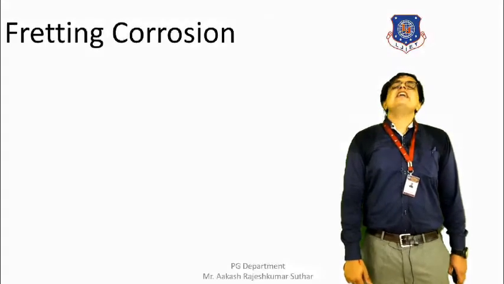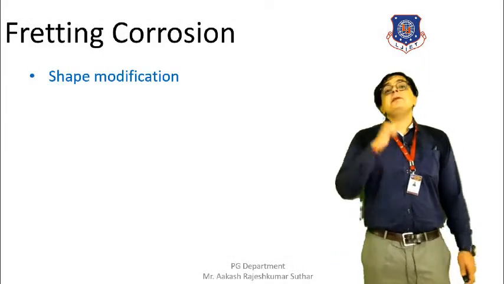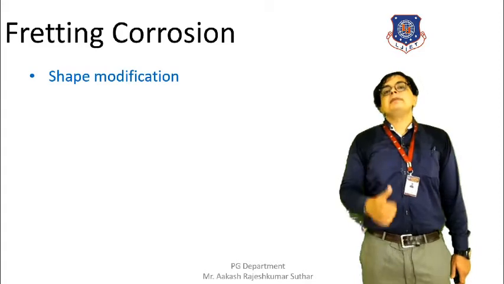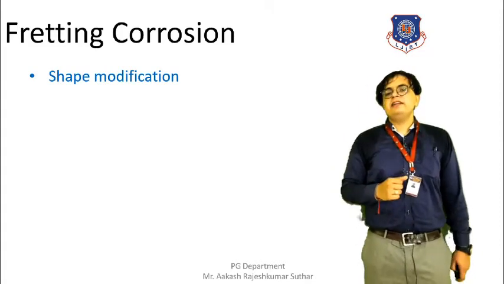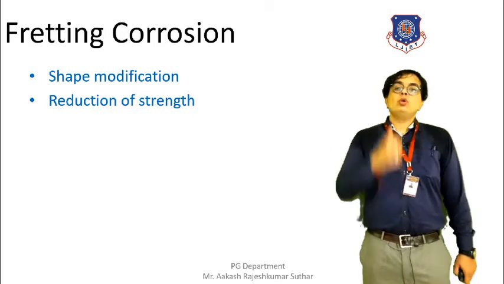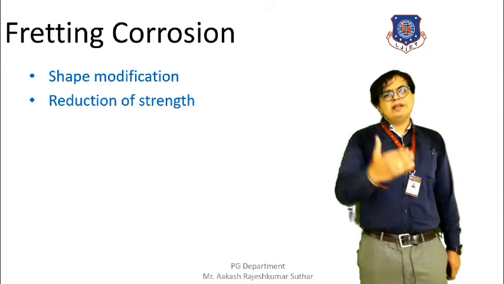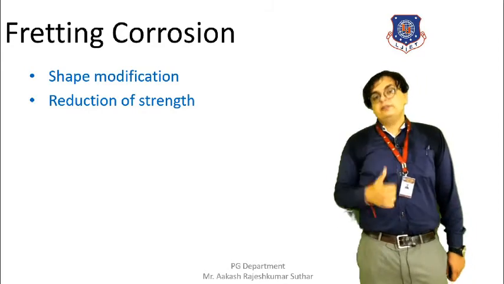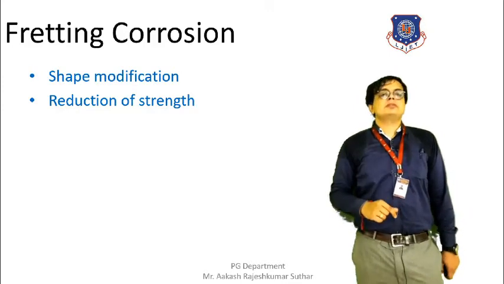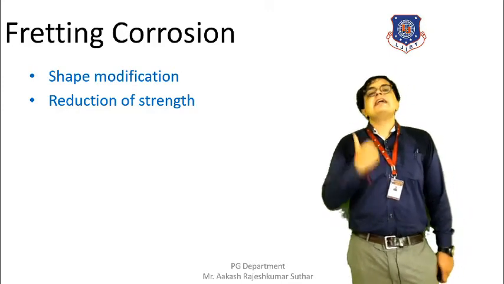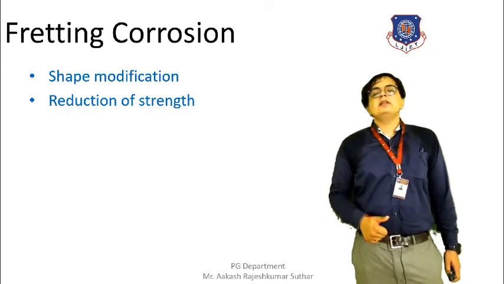Now let's see the side effects of fretting corrosion. Because of fretting corrosion, the shape of the equipment or the part will be modified, and the load taking capacity of the machine or part where the fretting corrosion has occurred will be reduced. It will not take excessive load; its strength will be reduced. So this was fretting corrosion.